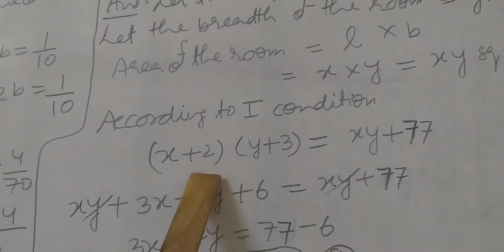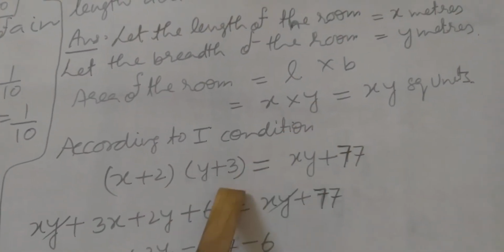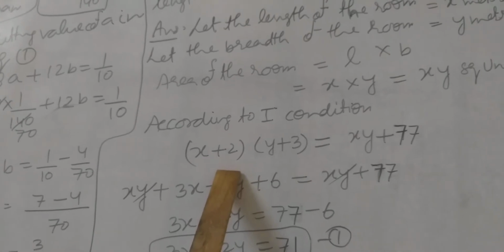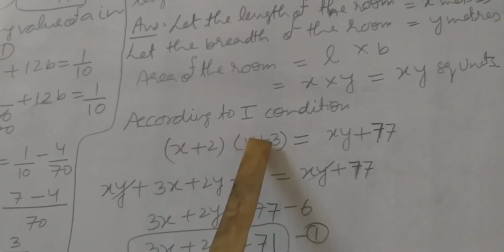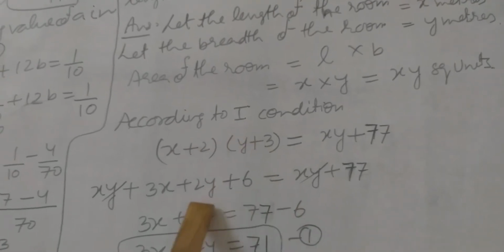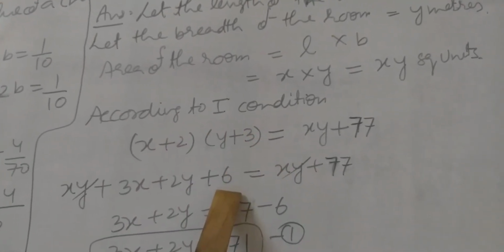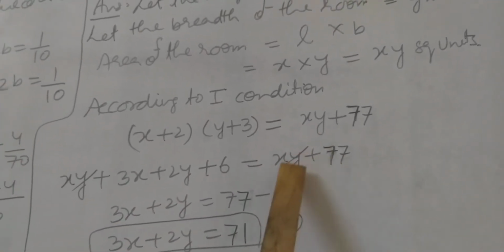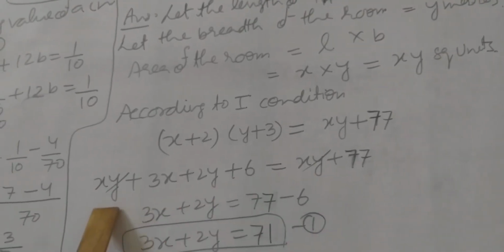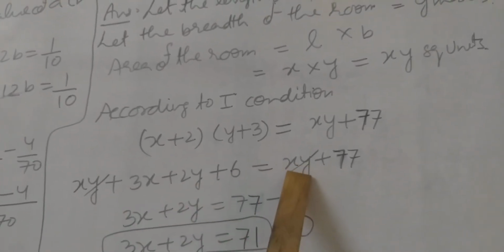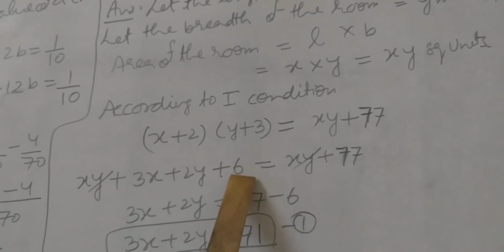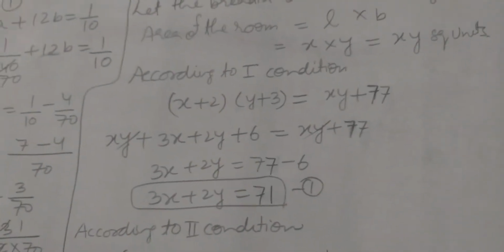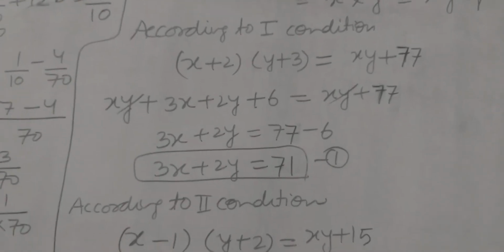Okay students, (x plus 2) into (y plus 3) equals xy plus 77. Let us multiply: x into y, xy; x into 3, 3x; 2 into y, 2y; 2 into 3, 6. Equal to xy plus 77. So on both sides you can see xy, equal values having the same sign, so both will be cancelled. 6 is transposed to this side. 3x plus 2y equals 77 minus 6. So 3x plus 2y equals 71.